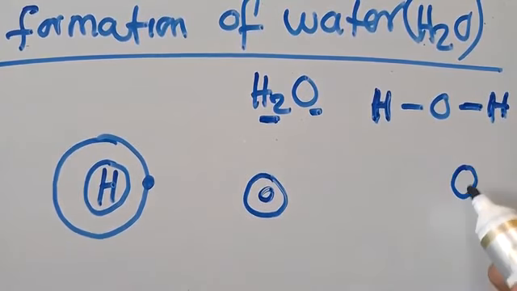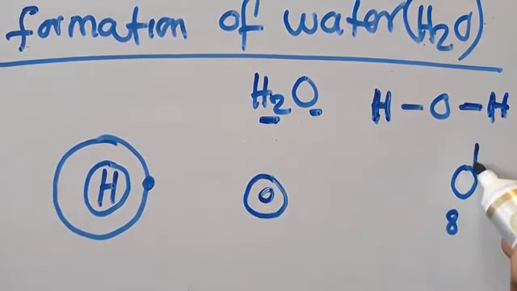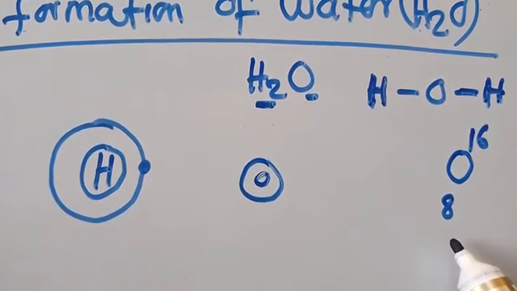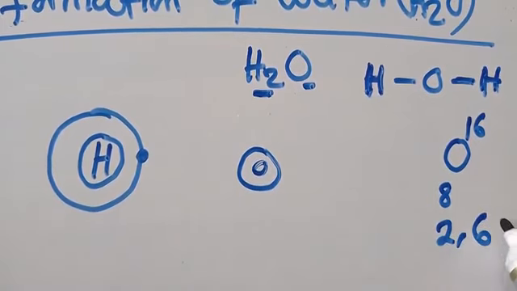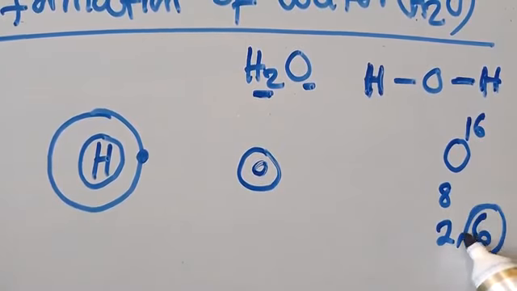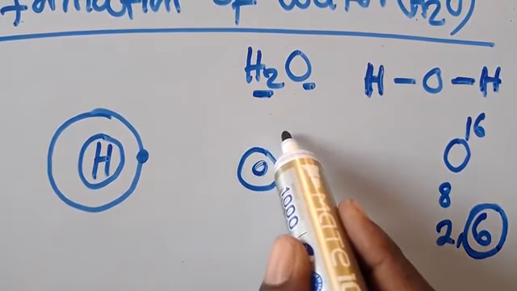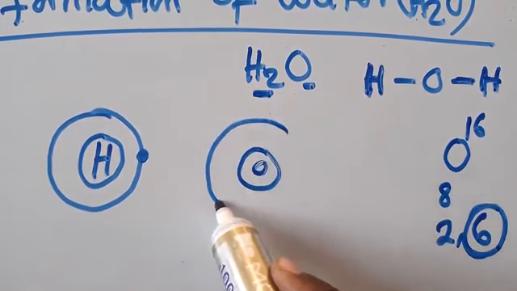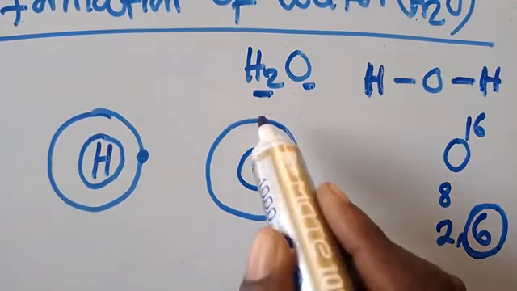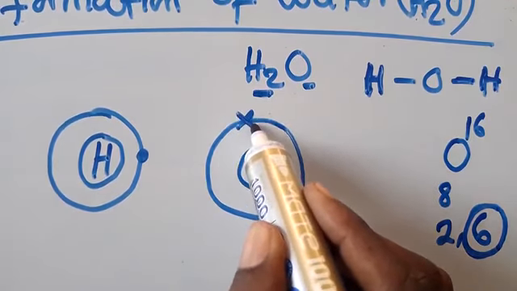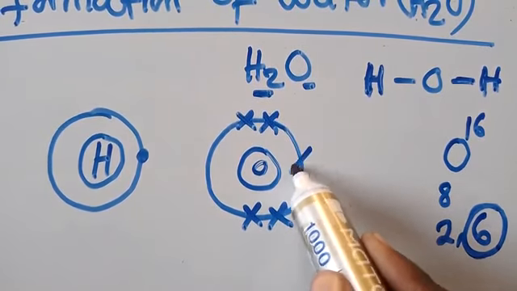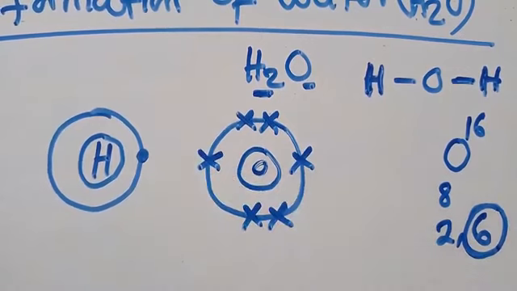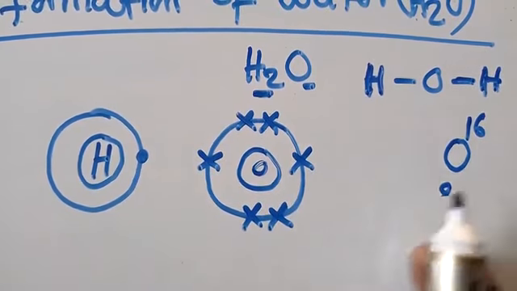So oxygen has got how many electrons in its outermost shell? Oxygen is like this. There is 8 here and a 16 there. So electronic configuration is like this, 2 then a 6. So it means it is having 6 electrons in its outermost shell. So I'm going to get these 6 electrons. I'm going to say here 2 to differentiate. I put crosses 2, 4. Then I put 5 here and a 6 there. So there are 6.